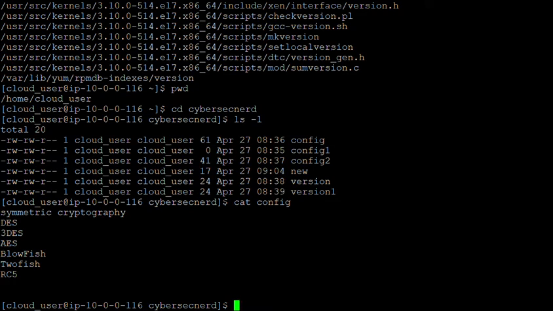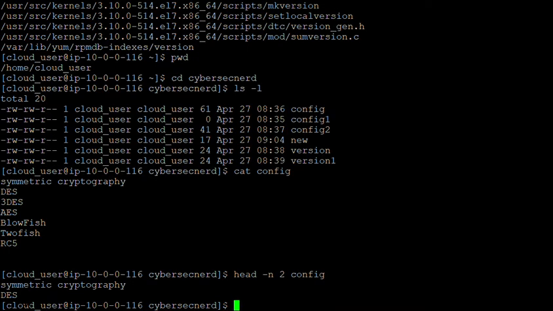So let's say this file is very short, but if in the configuration file there's a lot of data, and you don't want to see all the contents of these files, you can also use some other commands like head. So let's say you just want to see the first two lines of this particular file. The file name is config. Yeah. So you can see symmetric cryptography DS. So this is the first two lines.